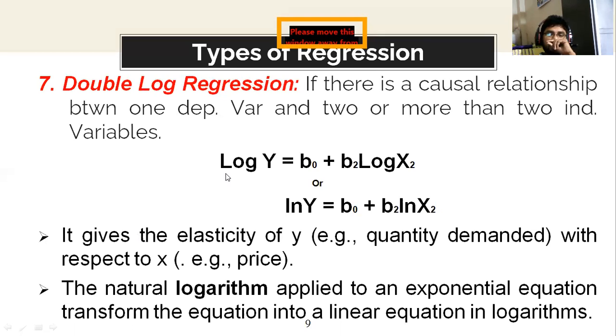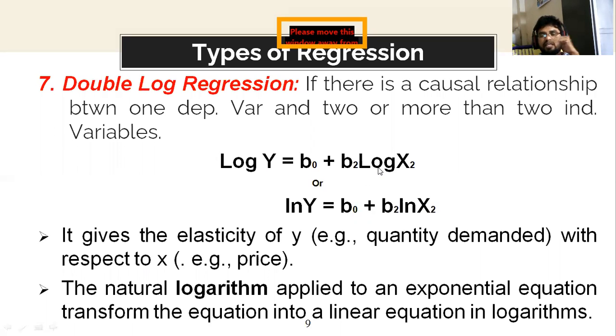Simple. When you convert to the log form, the results, whatever you are going to get, the beta 0 value, beta 2 value, here beta 2 and here beta 2, give the elasticity value. For example, it gives the elasticity of Y, if you take quantity demanded, with respect to X. For example, X is nothing but price, and this is demand. That is, how much percentage change in price can affect the percentage change in demand.